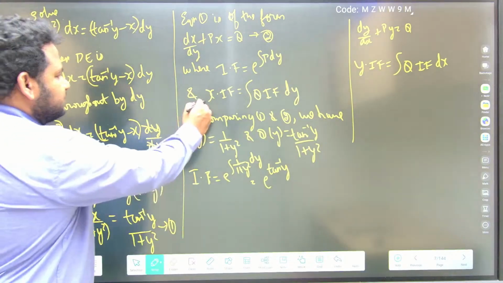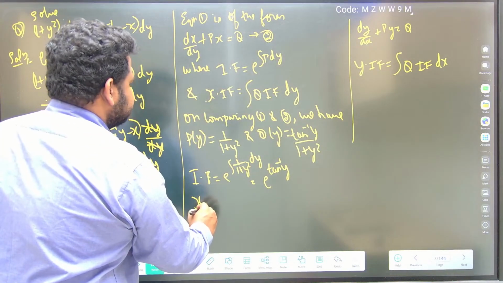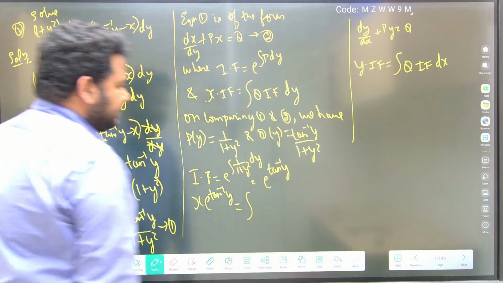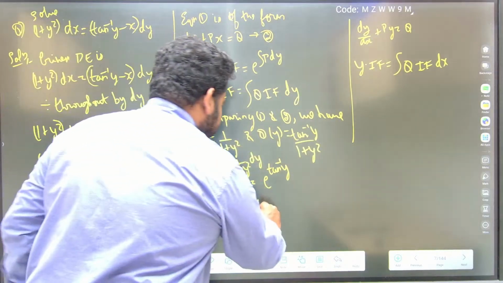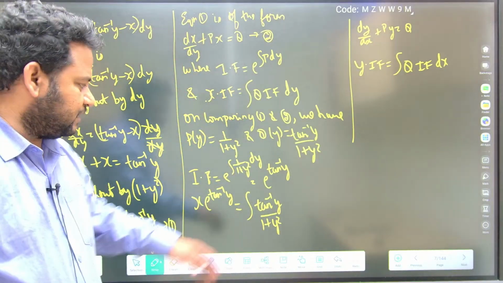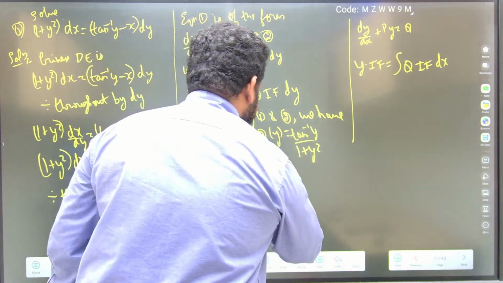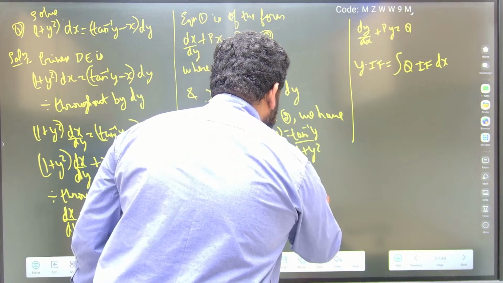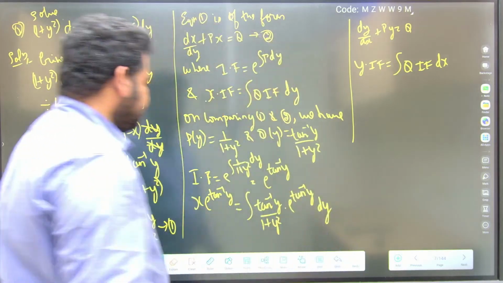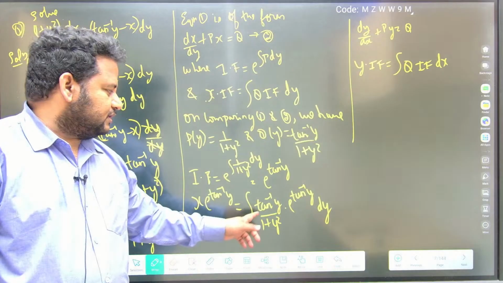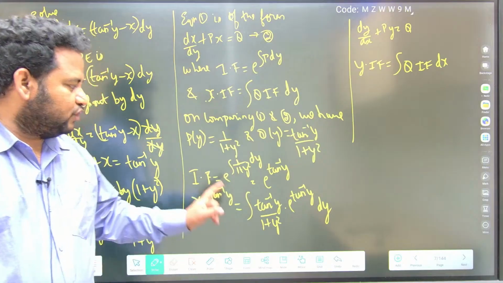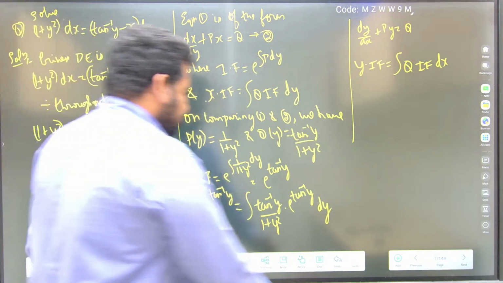Now what will happen to this x? So this will become x into integrating factor, e power tan inverse of y, that would be equal to q. What is the value of q? Q is tan inverse of y by 1 plus y square into e power tan inverse of y, because that is the integrating factor. This will be dy. Now we will put tan inverse of y is equal to t, and let us see what we will get. Next page we will take it.